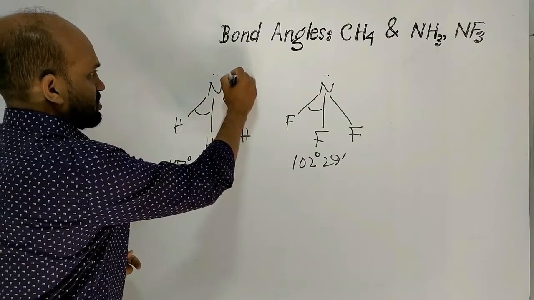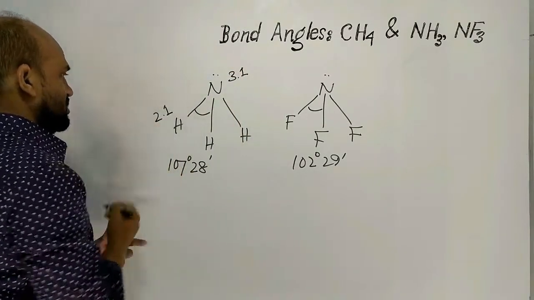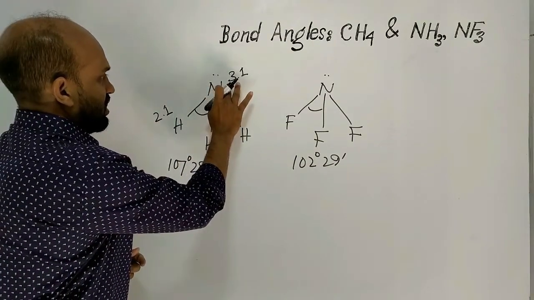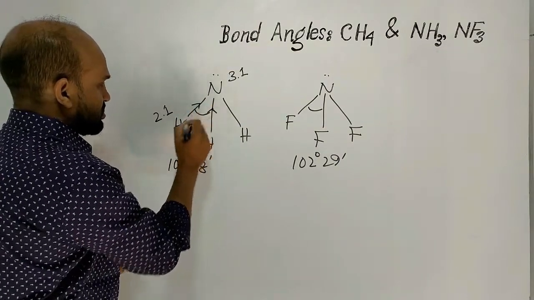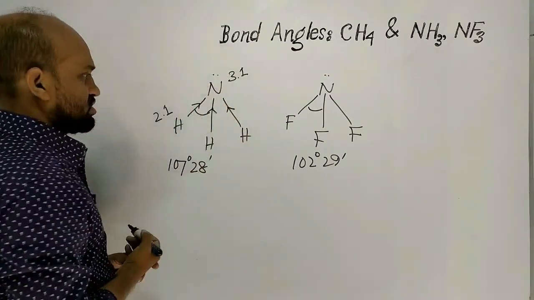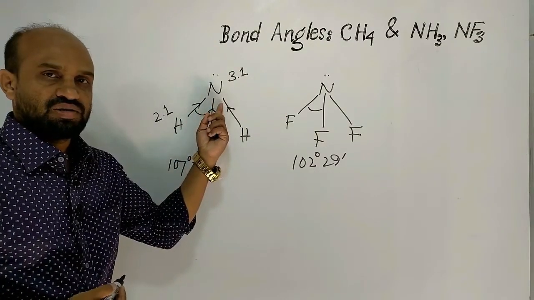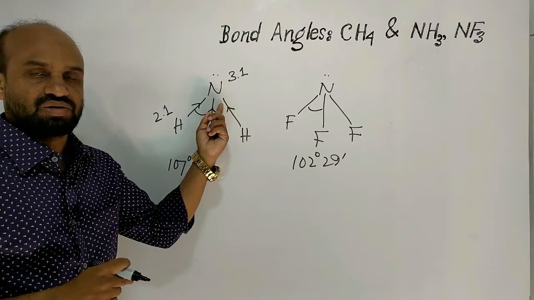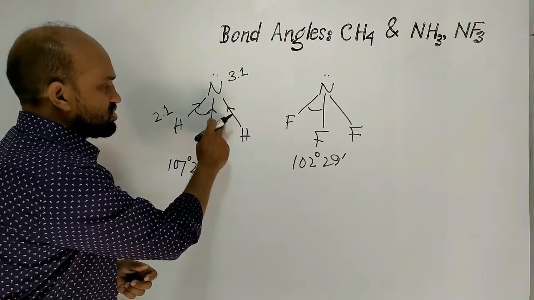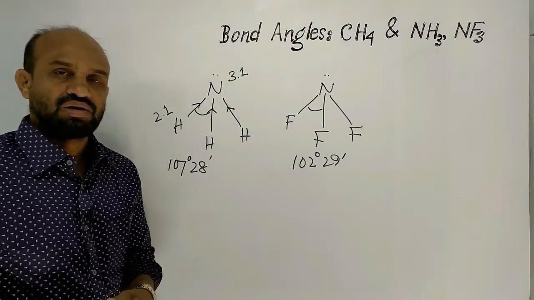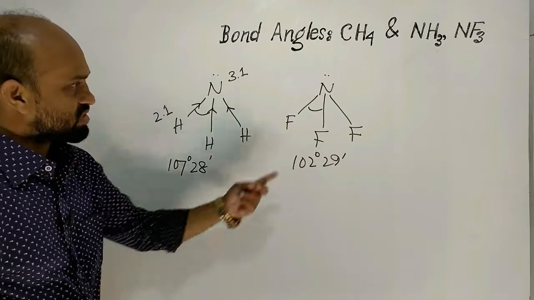The electronegativity of nitrogen is 3.1 and hydrogen is 2.1. Because of this higher electronegativity of nitrogen, covalently bonded electrons move towards nitrogen. As a result, around nitrogen, the concentration of electrons increases, and as a result, the degrees of bond angles are expanded, like an umbrella opening. But in this case,